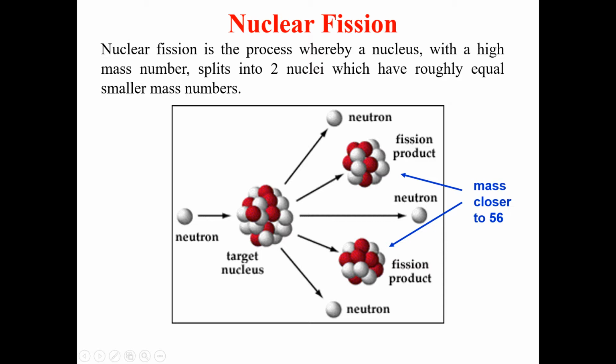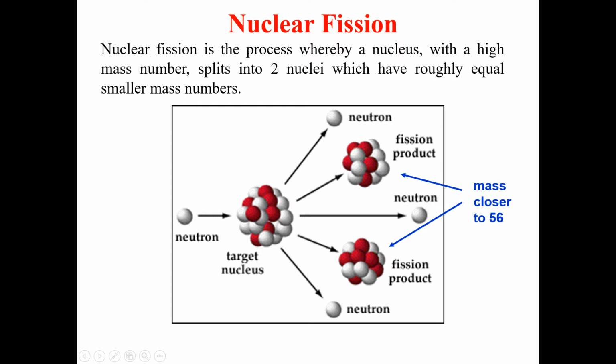You can see it here in this particular figure. It is a kind of fission reaction in which, according to our definition, we have a target nucleus, and the target nucleus is split into two smaller nuclei, which we see here as fission products. This is fission product first, this is fission product second, and the mass is close to 56.